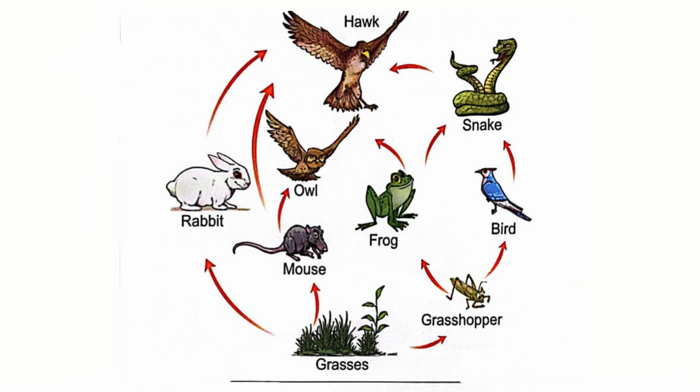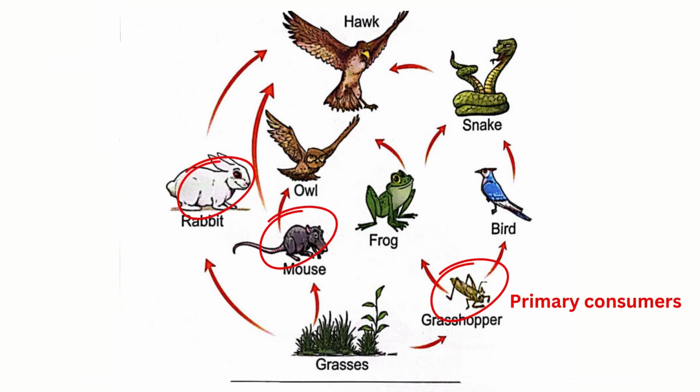Here we have this food web. It begins with the grasses, as we know that the food web or food chain, both of them begin with grasses or plants. Why? Because grasses and plants are producers. They produce their own food using the sunlight energy. So here the energy starts from the sun. So the sun is the main source of energy.